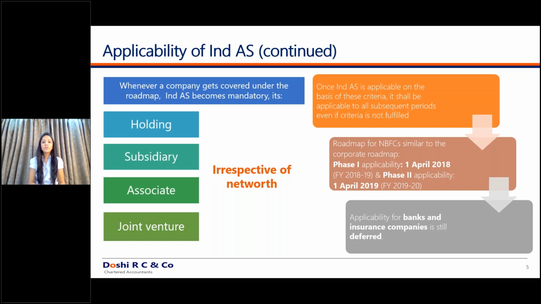Okay, so let's move ahead. Once it is determined that Ind AS is applicable to particular companies, what next? How to apply Ind AS for such companies, how to converge from your Indian GAAP, that is your previous GAAP, to Ind AS? How will you disclose financial statements, whether you will apply the Ind AS prospectively or retrospectively, how will you give effect to your financial statements, which kind of disclosures are required, whether the comparatives are required to be restated or not? What are these criteria and how you should shift from your Indian GAAP to Ind AS is what we would discuss next.